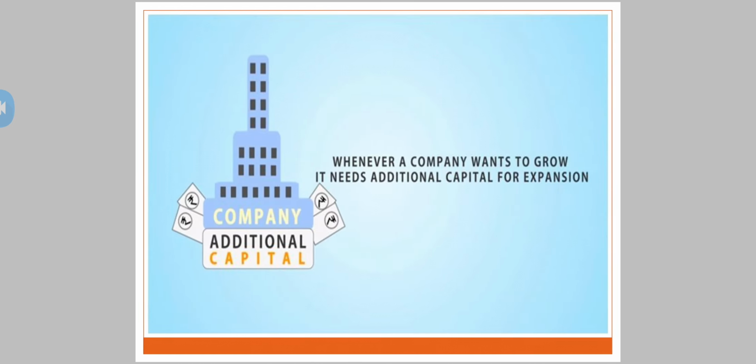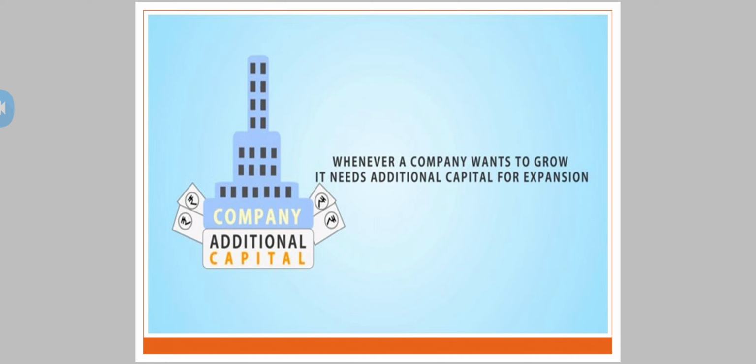Now see here, before starting with the topic, whenever a company wants to grow, it needs additional capital for expansion, right? In the previous lecture when we were studying equity shares and its features, we saw that Mr. A and B along with the other shareholders, they started a factory, right? But for the additional capital which they required after certain years, they contacted X, Y and Z. At that time only we saw the bifurcation between the two, that is equity shares and preference shares.